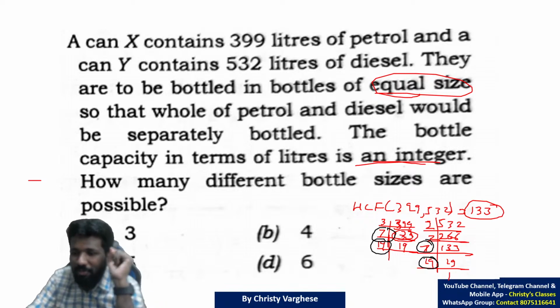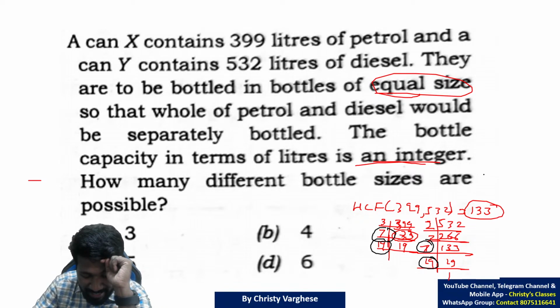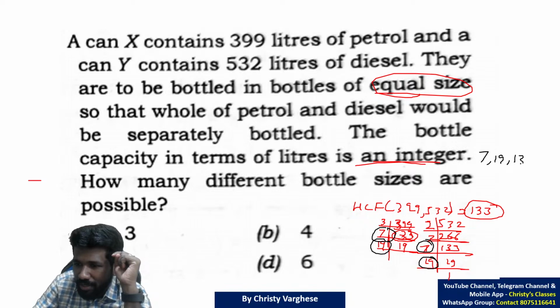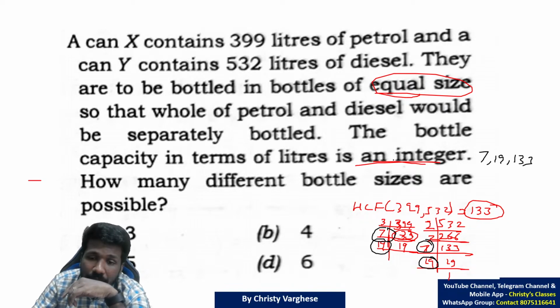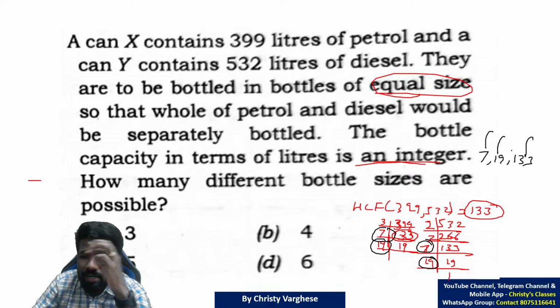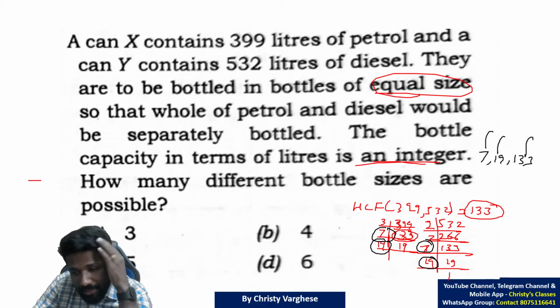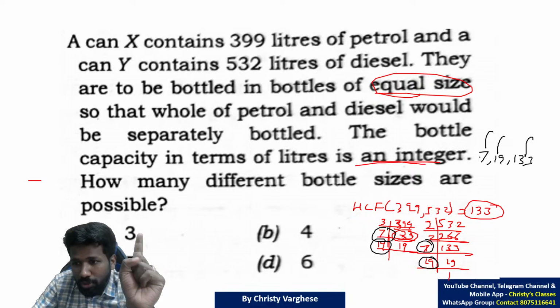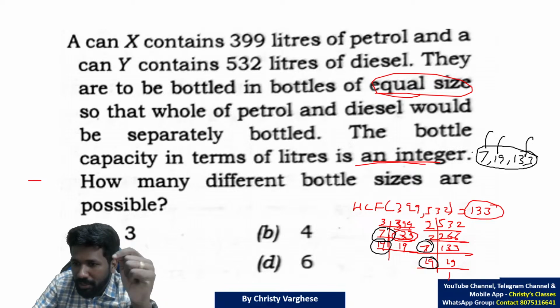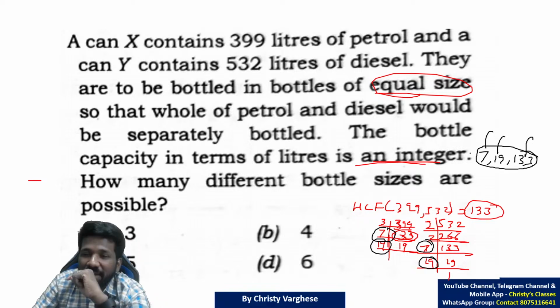Now let me tell you one small problem here. Some of you may say the common factors are 7, 19 and 133. Practically, the bottle sizes can be 7 liter, 19 liter, 133 liter. That will satisfy this. So is the answer option A? No, it is not option A. These are common prime factors. But did the question say that the bottle size should be a prime number only? No, it should be an integer.